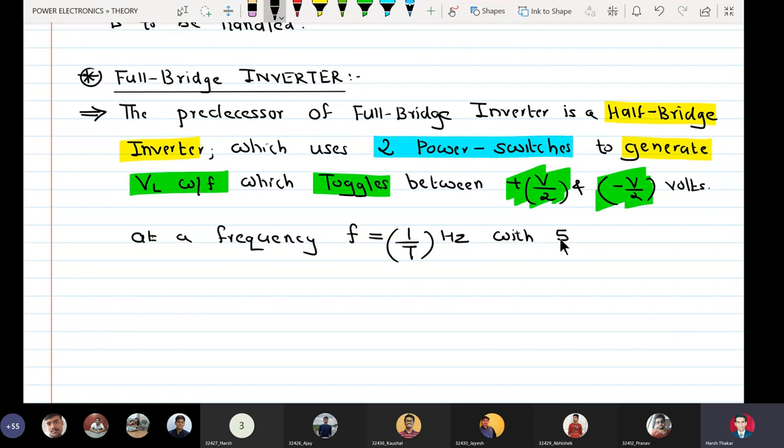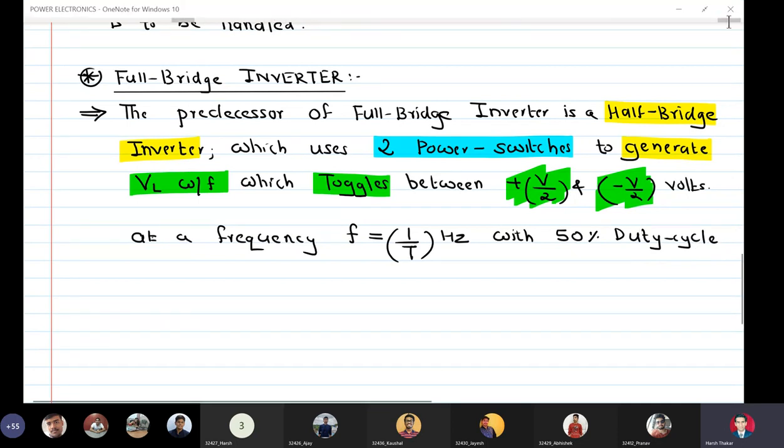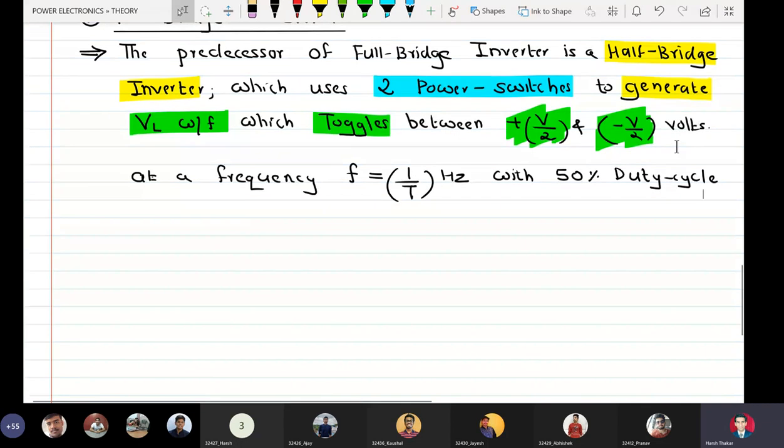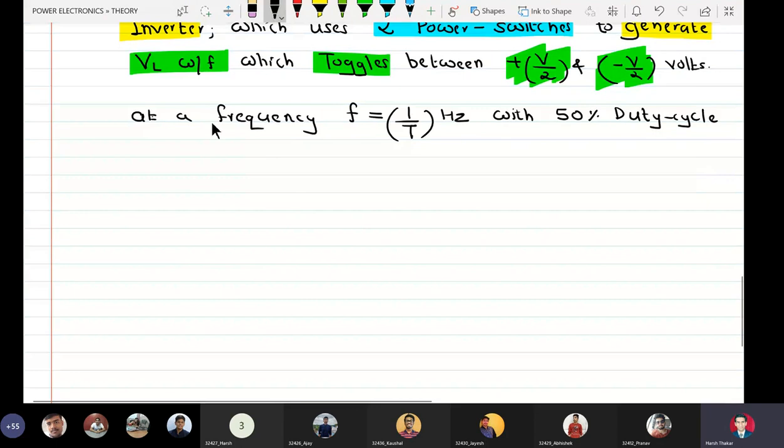with 50% duty cycle. Students, you are in third year, you will clearly come to know that a waveform which goes equally above and below the x-axis and has a duty cycle of 50% is a square wave. That means the predecessor of the full bridge inverter is basically a square wave inverter, which toggles between plus V by 2 and minus V by 2 volts at a frequency f with 50% duty cycle.